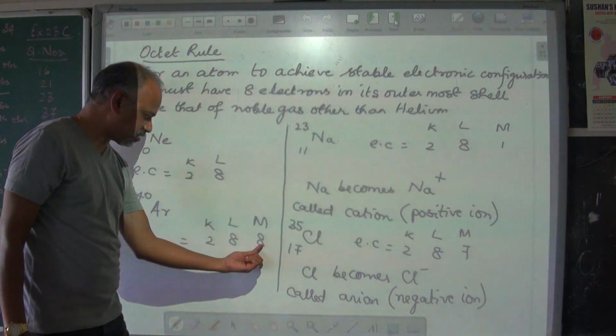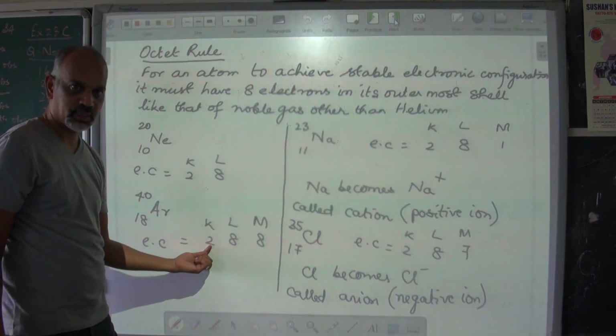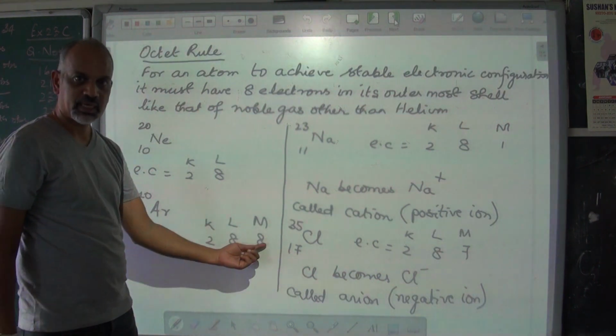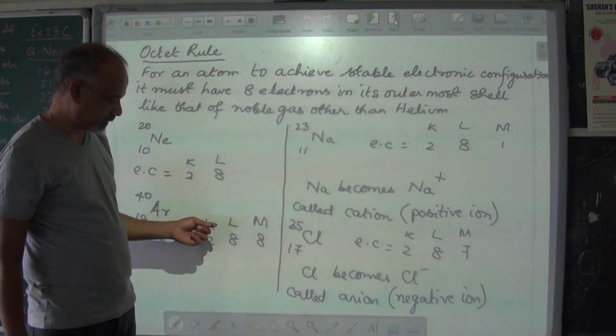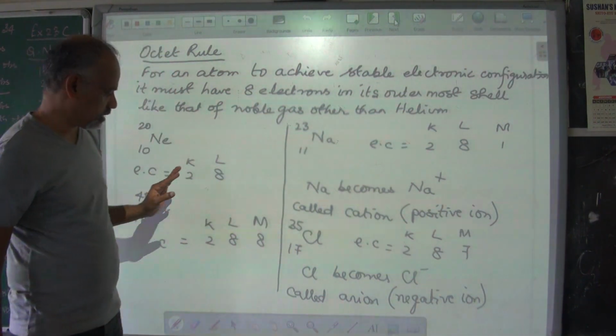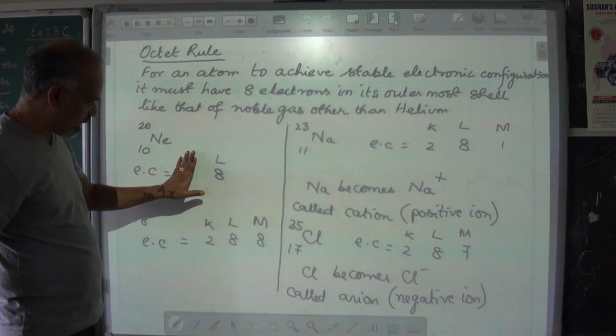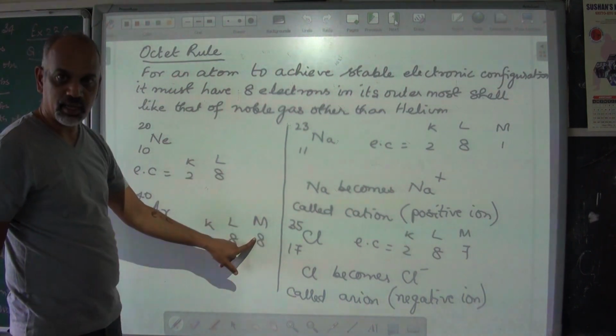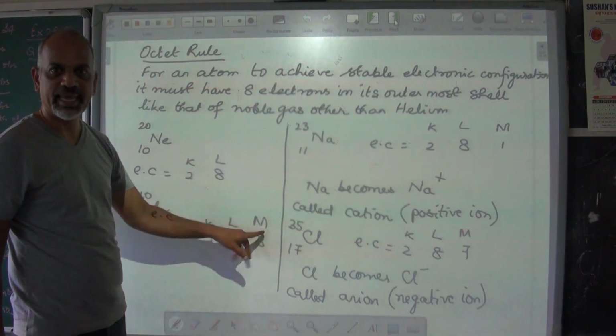So this is filled, this is filled, this is filled. So everything is filled, which means it is a noble gas. So both of them are noble gases other than helium, where other than the K shell, the outermost shell should be filled with 8 electrons.